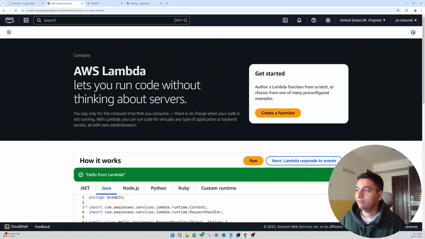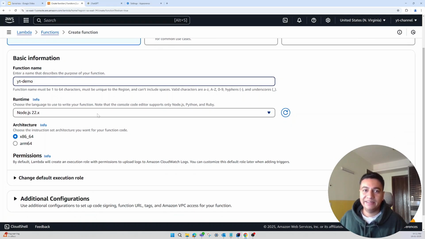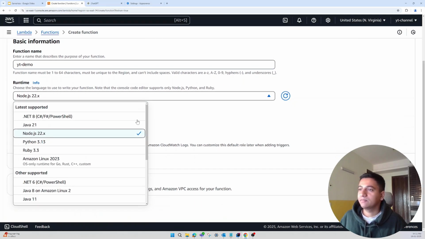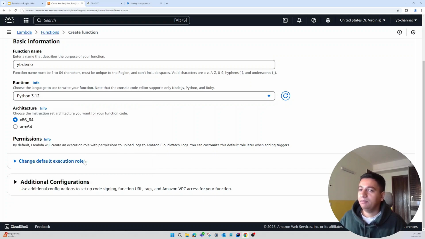So let's create our own Lambda function. Over here, let's click on create a function and call it YT demo, and then it will ask you to select the runtime. This is the runtime that you want to use. For example, if you have a Java 21 project, you can use this. If you have a Node 22 project, you can select this. For now, let's select Python 3.12, and we can keep everything as default and click on create function.